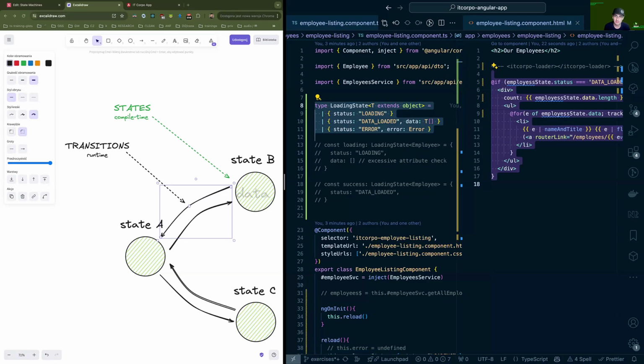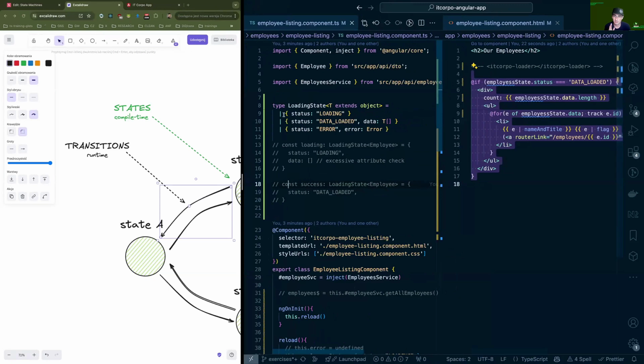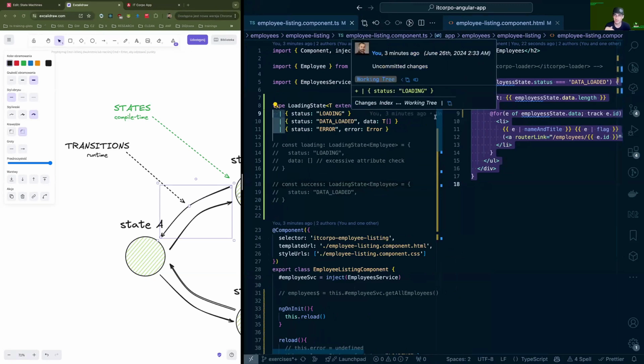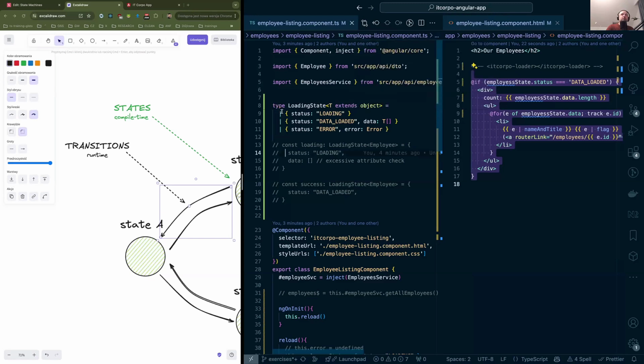Have a couple questions. I have one for myself because when I watch talks like this, I realize that I really know nothing about TypeScript. So on your union, the type loading state, just curious about the syntax. The first pipe operator there, is that required, or is that just kind of used to line up your text? And the latter, just to make them look similar and also make them slightly easier to read.